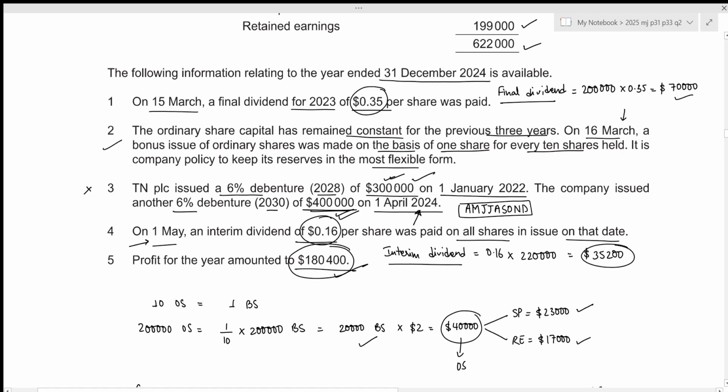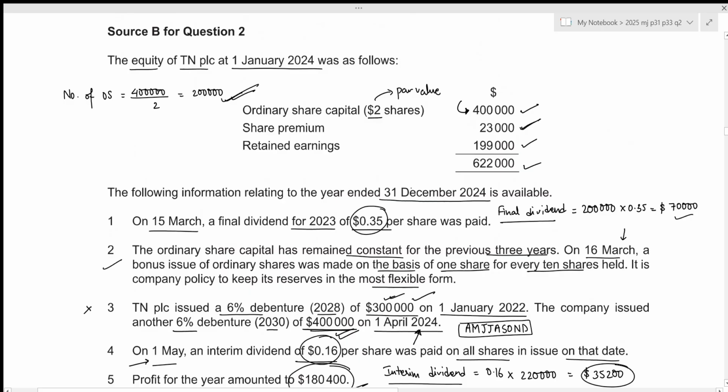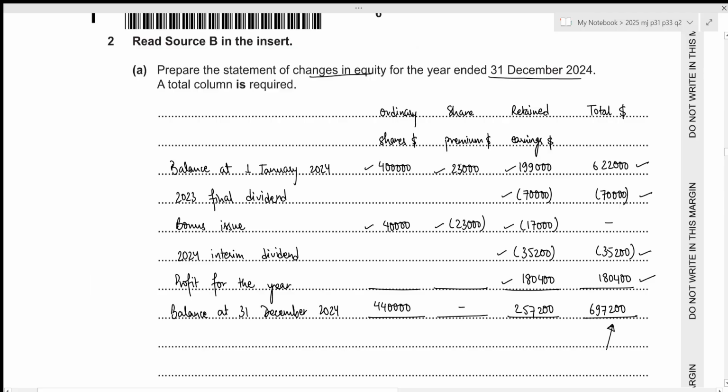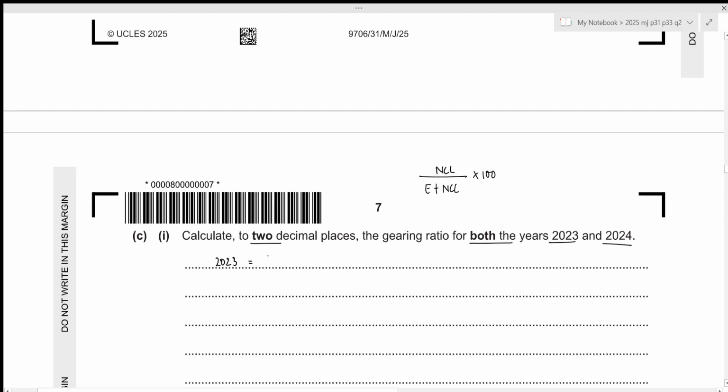So the only non-current liability was 300,000, and our equity for 2023, the closing date, will be equivalent to the value at the opening date of 2024. So the equity value will be 622,000. Let's write it down. So we have 300,000 non-current liabilities, then 622,000 equity, and 300,000 non-current liability times 100. This results in the value of 32.54%.